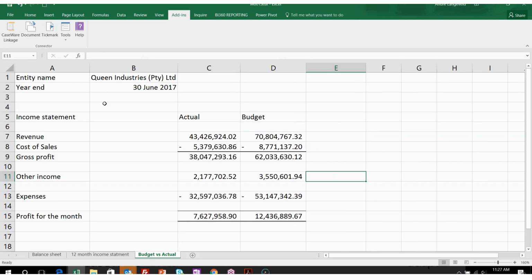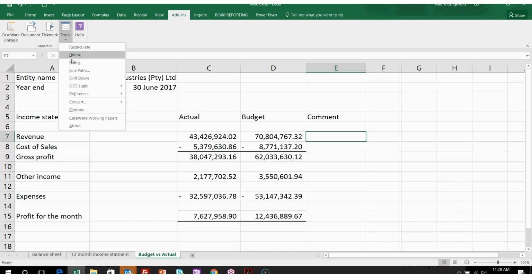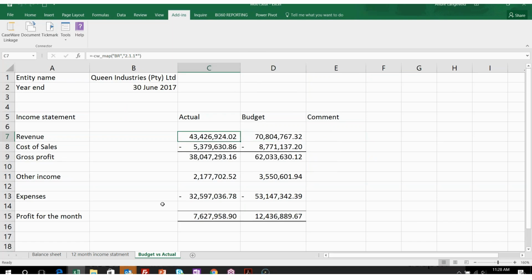Okay. Again, if I need to forward this to my board of directors, etc., I can click on Tools, Unlink, click on yes, and then they can go and comment on why the revenue is less than expected, etc. Maybe we can put in a comment column here. Once they email it back to me, I can click on Tools, Relink, yes, and that will then put back the balances.